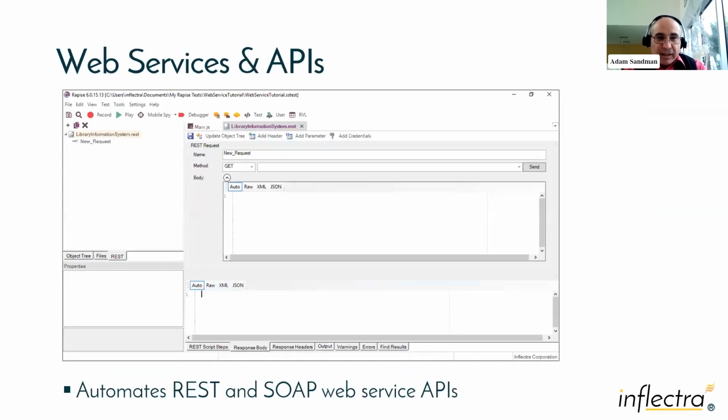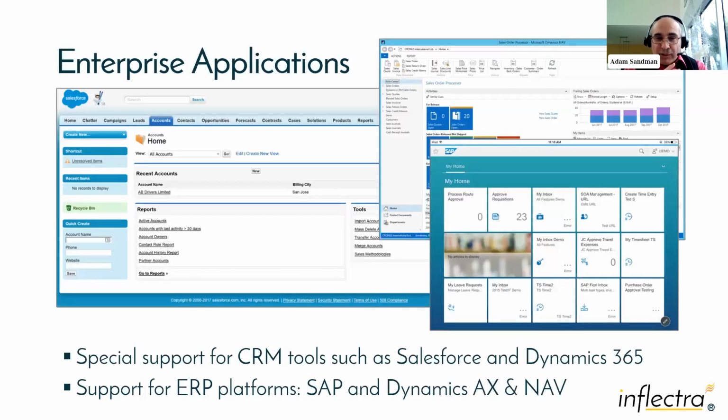As I mentioned, we do have the support for web services, both REST and SOAP. This is just a sample form. And of course, we do have a lot of users that are using these large applications. The common ones will be Salesforce, Microsoft Dynamics, Oracle, and SAP. And we have built-in specialized support for those applications. During today's demo, I won't be showing those. That will be the focus of a separate demo. Each one of those takes a while to set up and build the test data for.